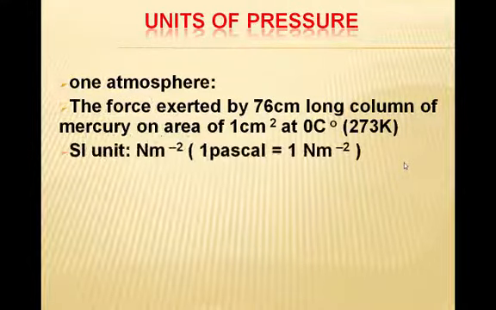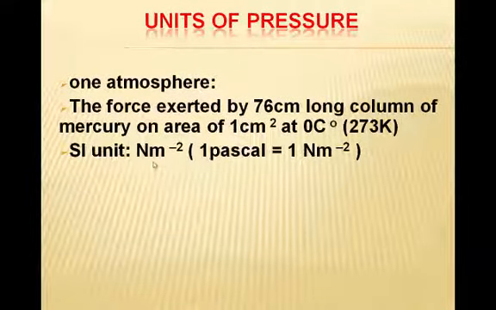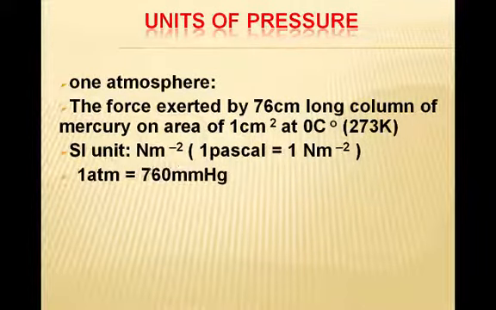Now another SI unit of pressure, remember, is Newton per meter square, which is a very important MCQ. One thing remember that 1 Newton per meter square is equal to 1 Pascal. 1 atm is equal to 760 millimeter Hg, which is the average atmospheric pressure of air at sea level. 1 atm is the force exerted by a 76 centimeter long column of mercury on an area of 1 centimeter square at 0 centigrade and 273 Kelvin.